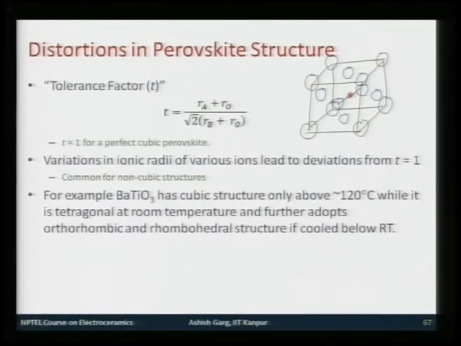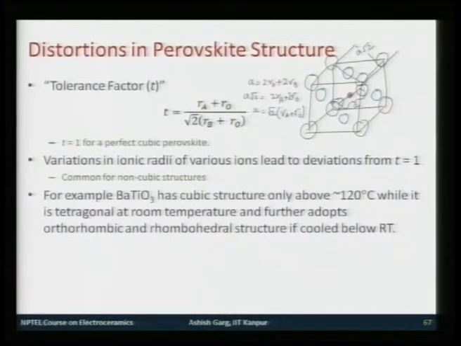Then this is your lattice parameter A. So, A is equal to 2 RO plus 2 RB, correct, and then you have this side which is A root 2, and A root 2 is equal to 2 RA plus 2 RO, or A is equal to root 2 of RA plus RO.